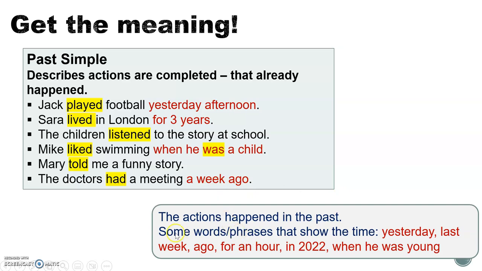So we know that the actions happened in the past, and we can pay attention to certain words or phrases that help us know when. Words like yesterday, last week, ago, for an hour, in 2022, when he was young. When we see these, it helps us see when the past action happened.